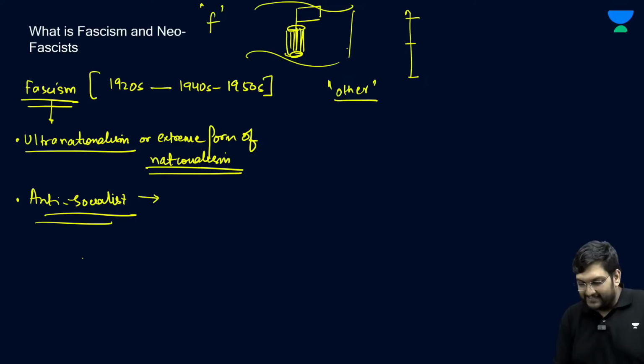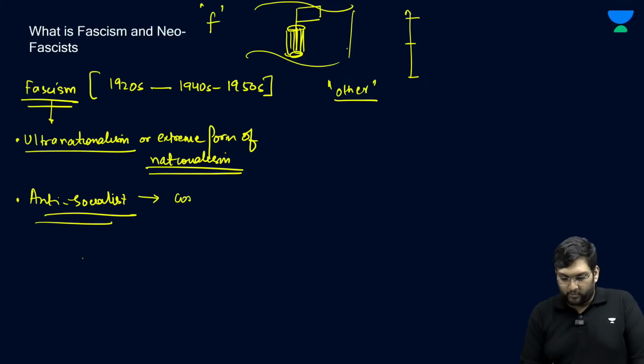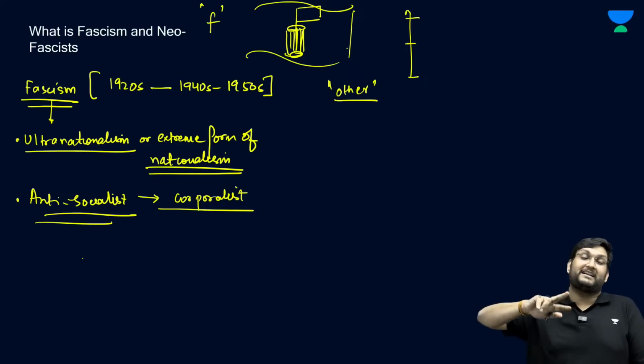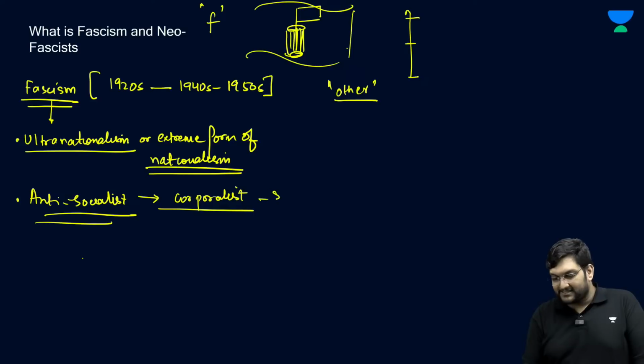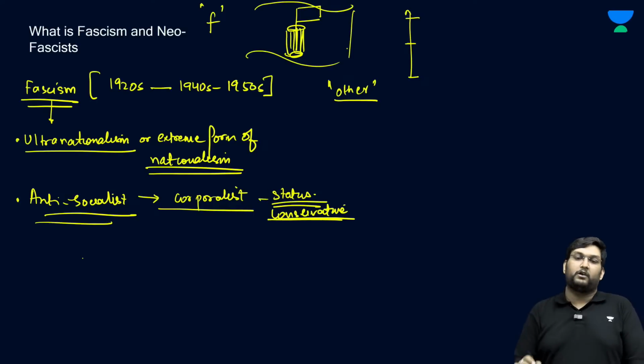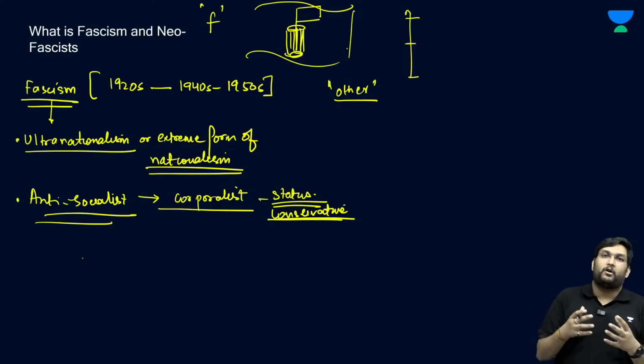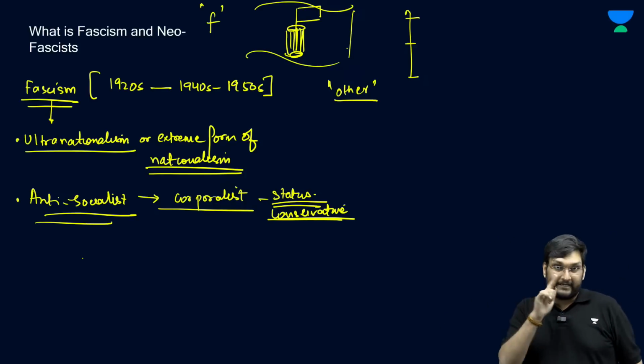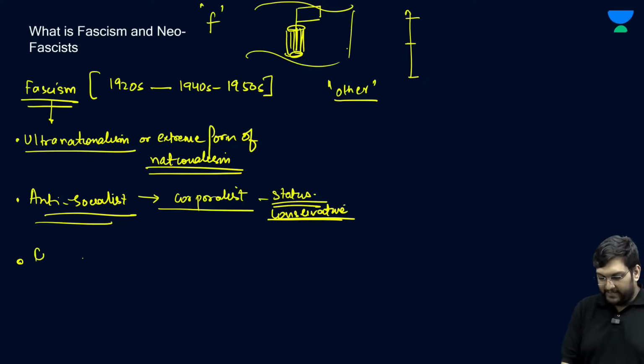So the anti-socialist agenda makes them corporatist also, which is that they are always linked up with the state, and if not the state, at least the capitalist, and they are status quoist, meaning they will generally be very conservative and will always push the agenda of the capitalist, the state, which they want to protect. But at the same point of time, they are based on the cult of a charismatic leader.